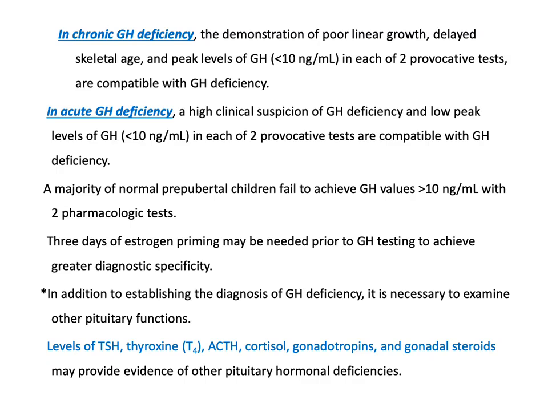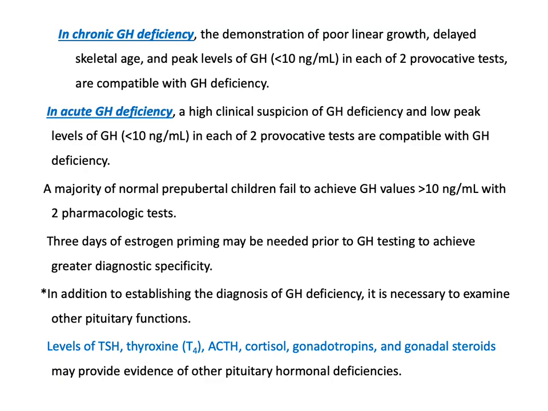A majority of normal prepubertal children fail to achieve a growth hormone value of more than 10 nanograms per ml with two pharmacological tests. So, we use what is called priming. Three days of estrogen priming may be needed prior to growth hormone testing to achieve greater diagnostic specificity. This can be used in both males and females.